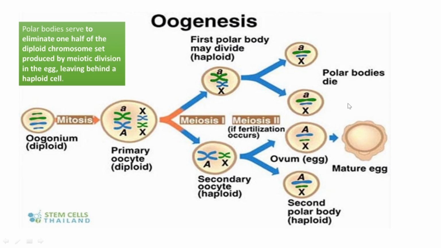Next, we are going to understand the significance of meiosis. The first significance is in sexual reproduction. In sexual reproduction, because of meiosis, four haploid daughter cells are formed, and the fusion of two such haploid cells, that is egg and sperm, results in the formation of a diploid zygote. In that way, it helps to maintain the diploid state of the organism.